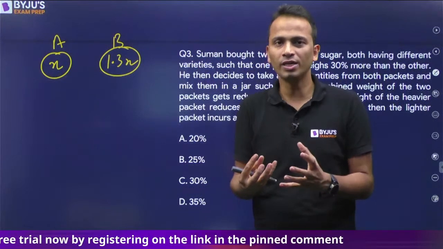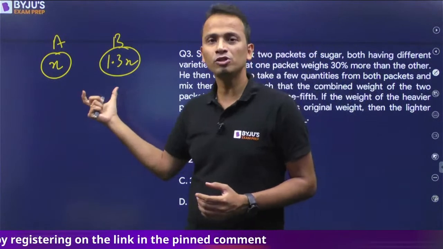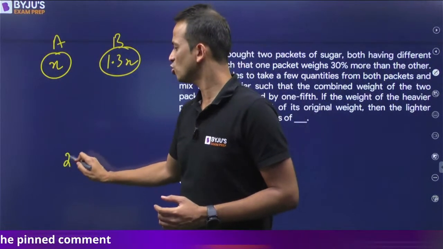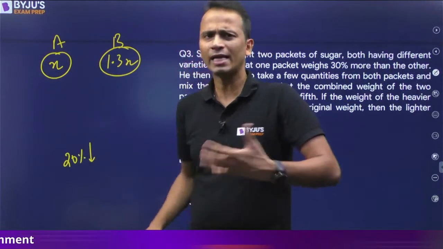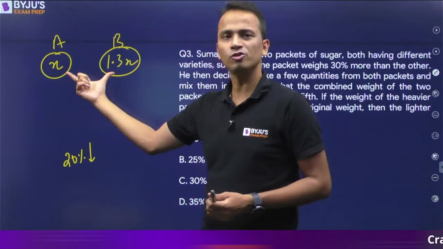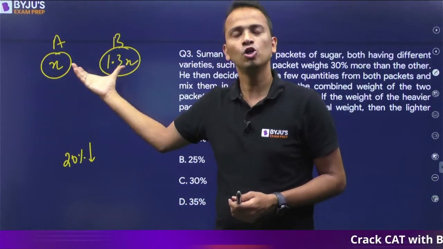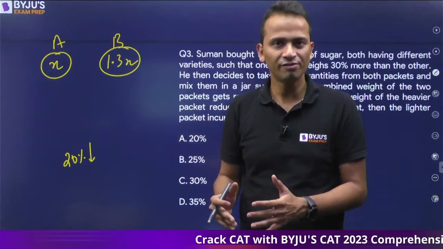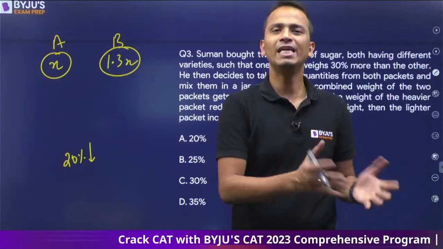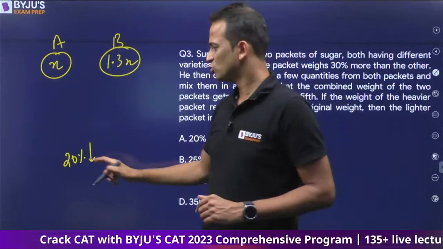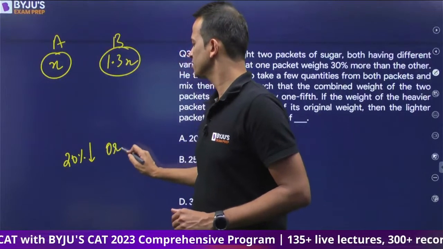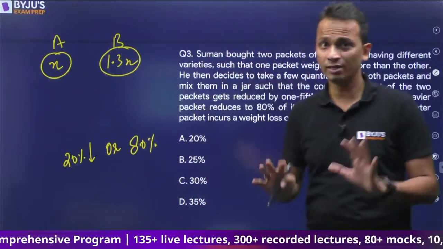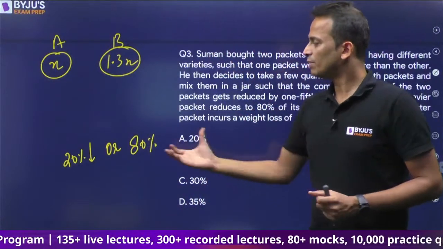The resulting weight is 20% less, or I can say the resulting weight will be 80% of the combined weight of total contents of A and B. Reduced by 1/5 means 80%, logically. So 20% कम है or it is 80% of the combined weight of this.